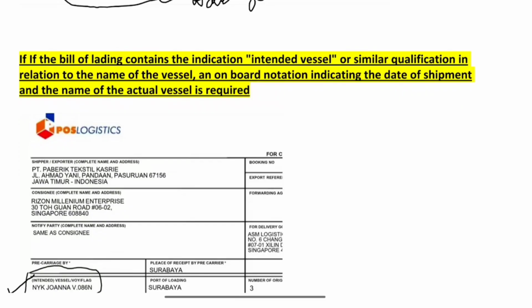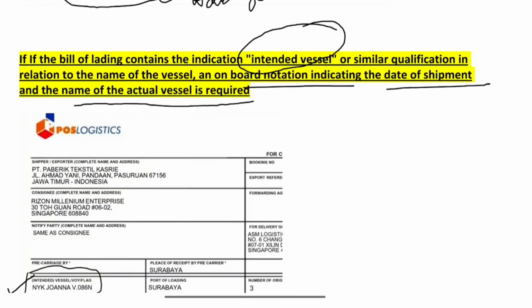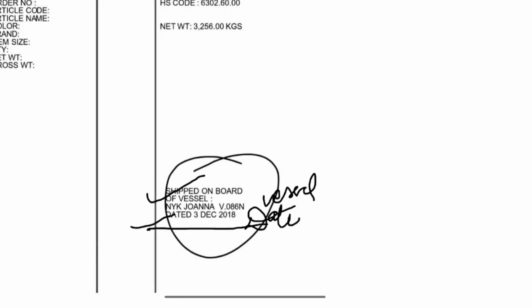Then, it is an intended vessel, and an onboard notation indicating the date of shipment and the name of the actual vessel is required. Here the actual vessel name is mentioned and the date of shipment is also mentioned.